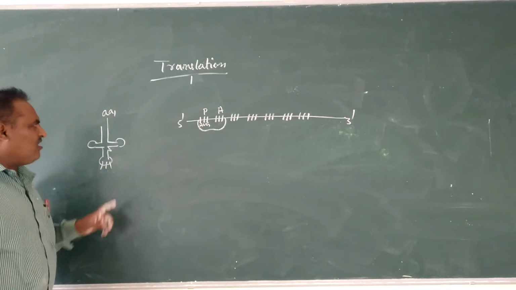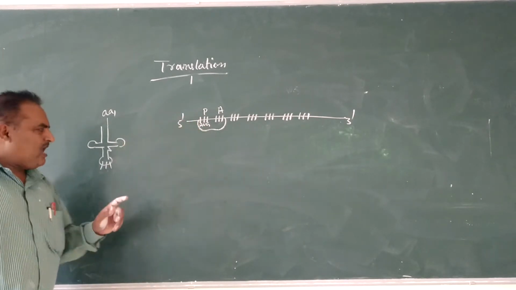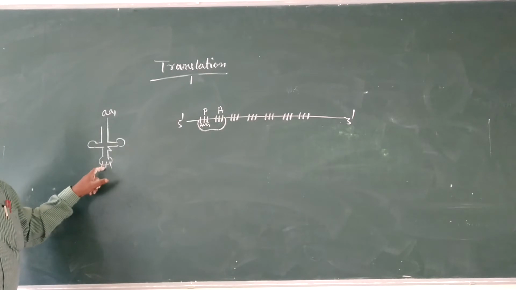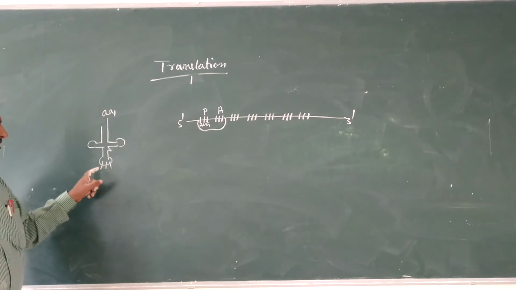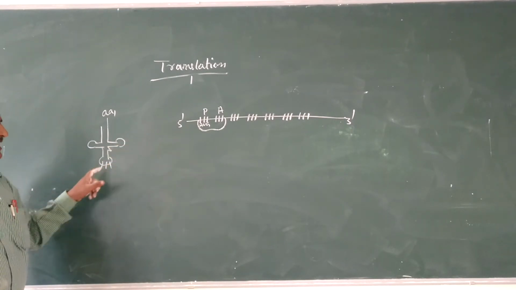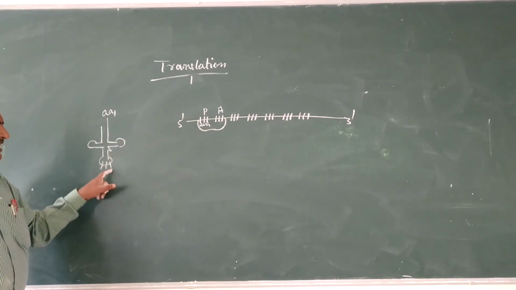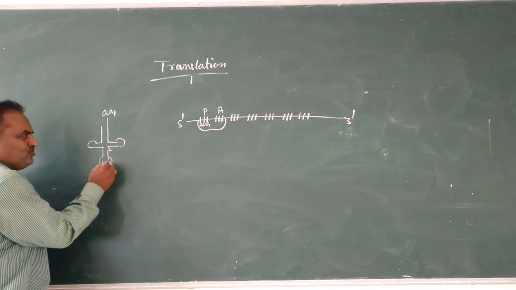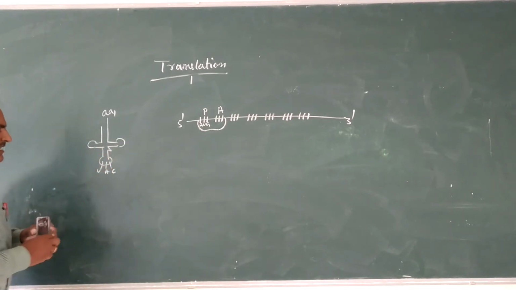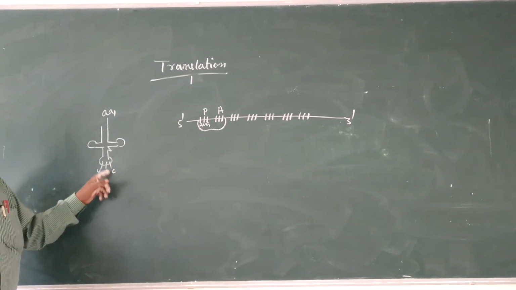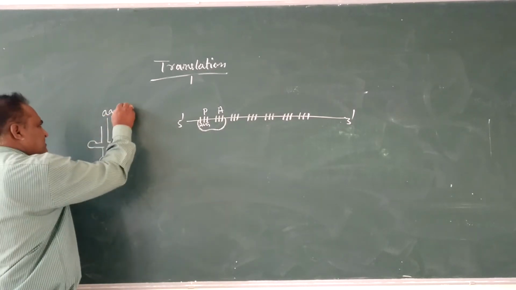On the tRNA, in the anticodon region, the opposite letters occur: opposite to A, U; opposite to U, A; opposite to G, C. So the tRNA contains the anticodon UAC and carries amino acid 1. Here amino acid 1 means methionine.